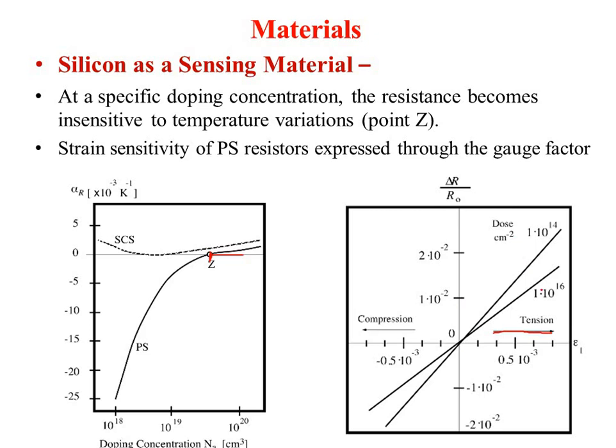When you change the doping, that will also change the resistance characteristics. This is how doping in silicon changes the characteristics with respect to resistance as well as temperature. So doping is very important for silicon.